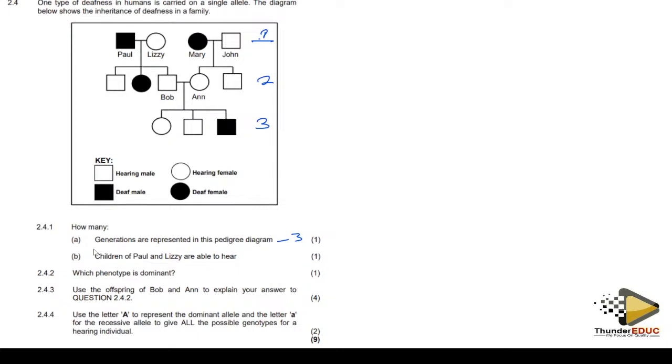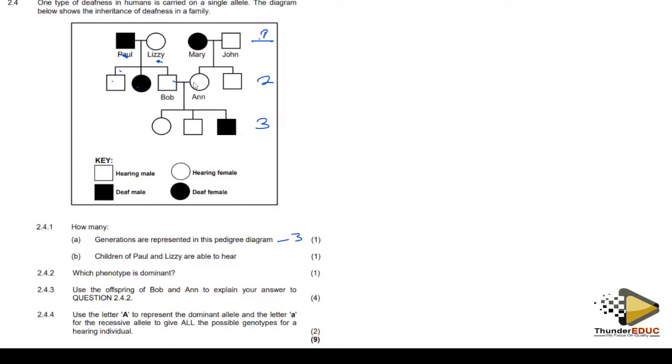They are saying how many generations? We have seen this question before. How many generations is one generation? This is the first generation. This is the second generation, and this is the third generation. So this pedigree diagram is showing 3 generations. Children of Paul. How many children of Paul and Liz? This is Paul, and this is Liz. So the answer is going to be 1, 2, 3. Yes, this is not a child of Paul and Liz.